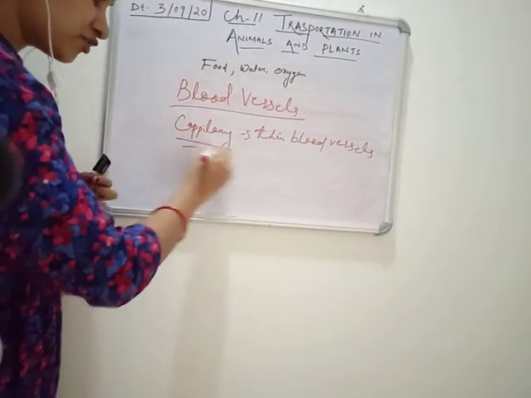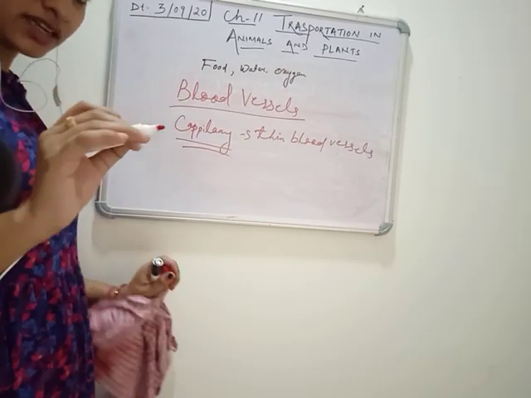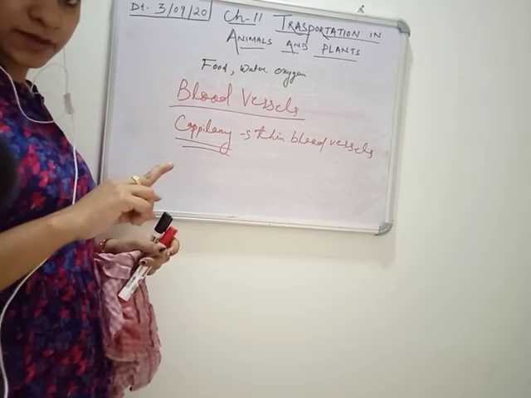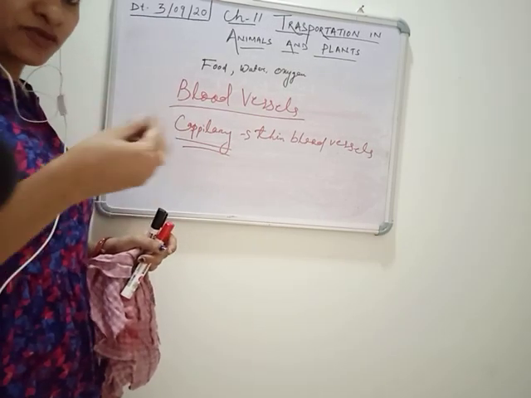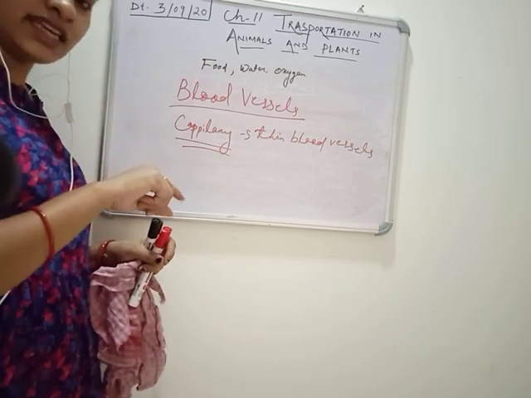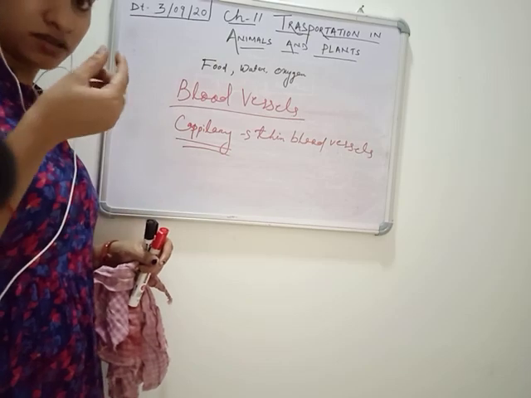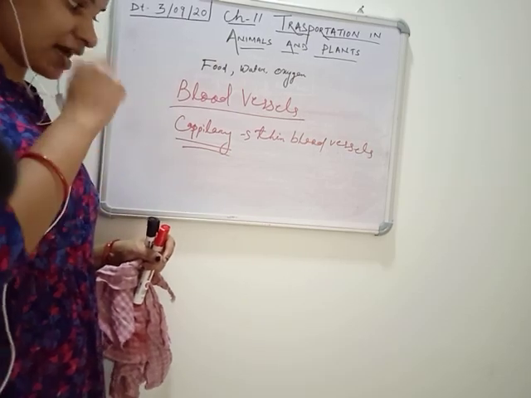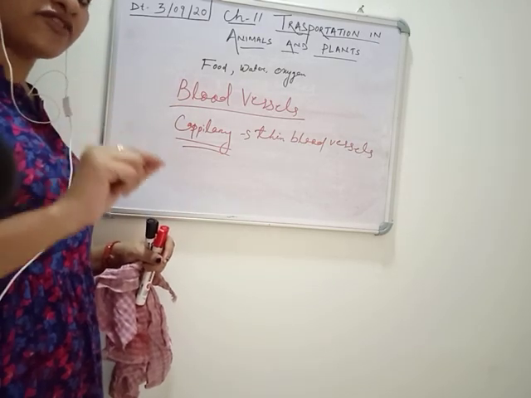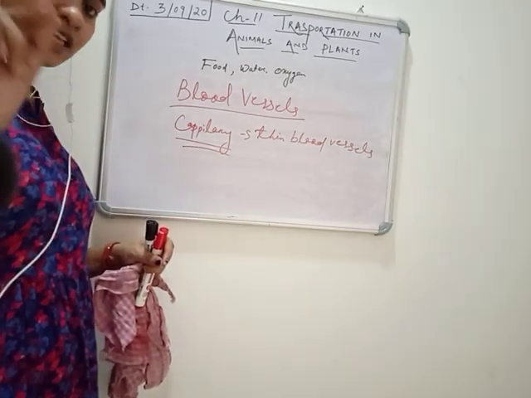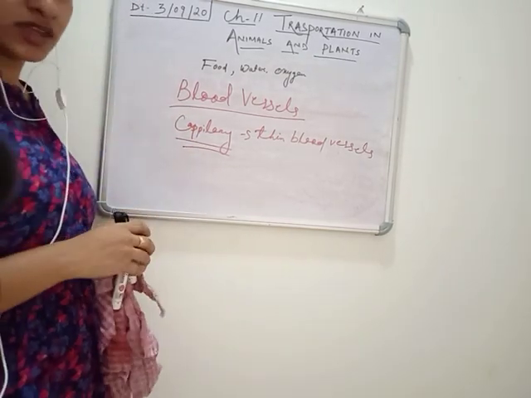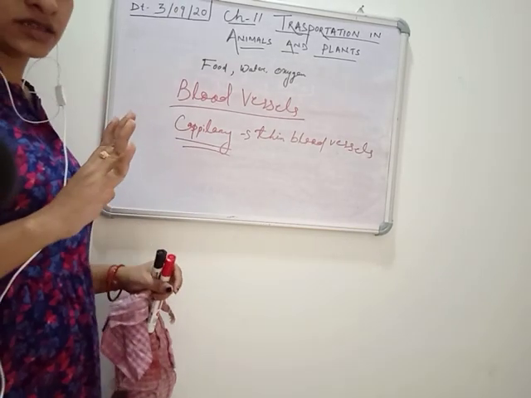So what is the function of it? It also carries both the oxygen and the carbon dioxide blood. It is doing both works. But there are very small organs and cells that artery and vein cannot reach because they are thick in nature. But capillaries can reach each and every part, each and every organ and cell of your body. So that's why it is very important. So these are the three blood vessels we discussed.